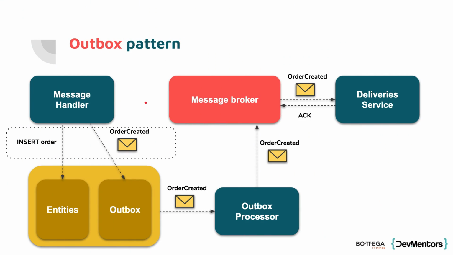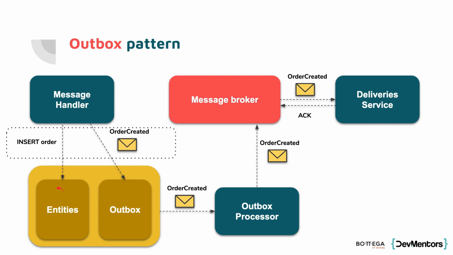We'll once again use the database transaction to make sure that our message will be persisted together with the business data. So once we start processing our message inside the handler, let's say the order created, or maybe create an order, we will insert some order into our MongoDB collection.